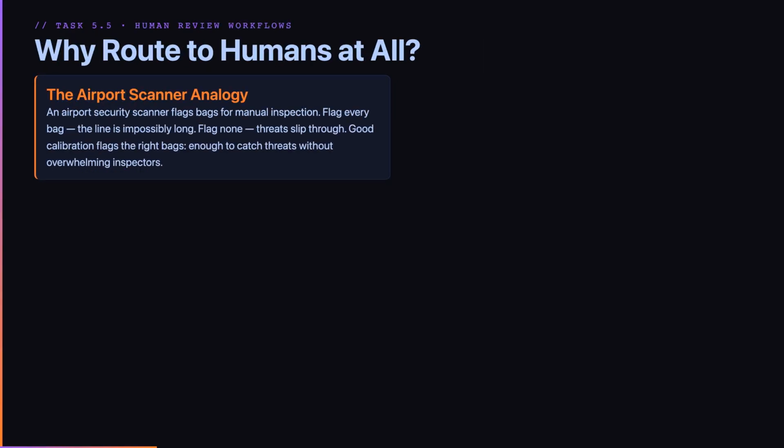Think of an airport security scanner. It flags bags for manual inspection. If it flags every bag, the line is impossibly long. If it flags none, it misses threats. Good calibration flags the right bags, enough to catch threats without overwhelming inspectors. The same principle applies to AI extraction systems.